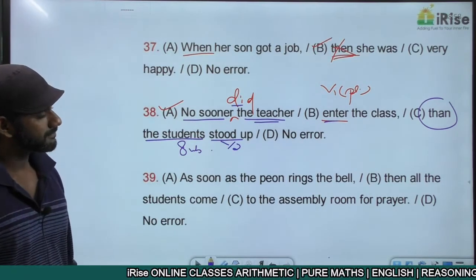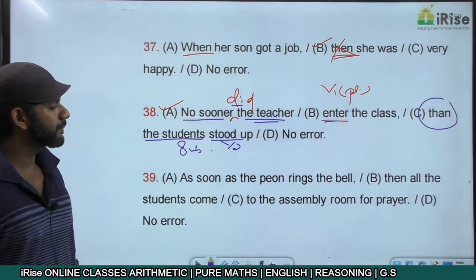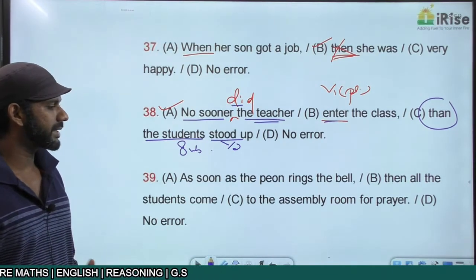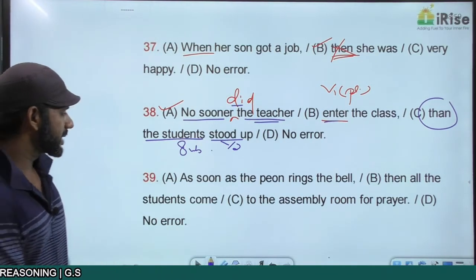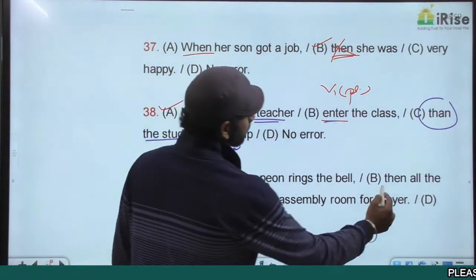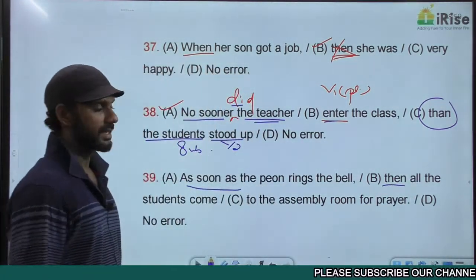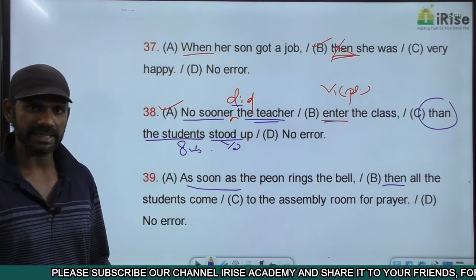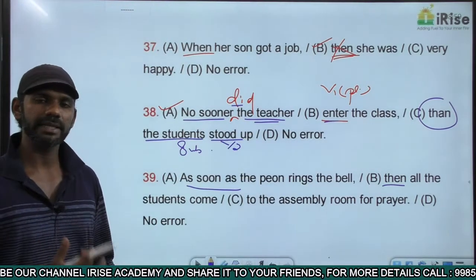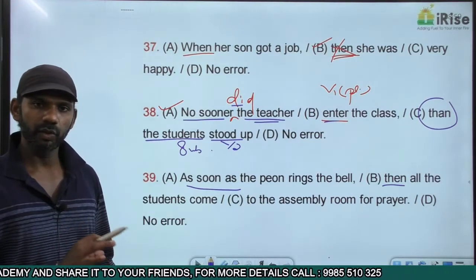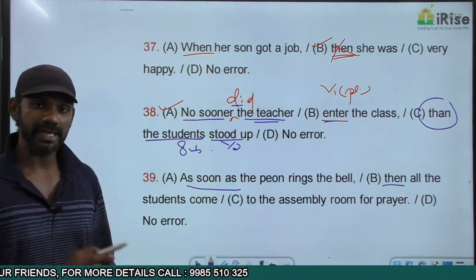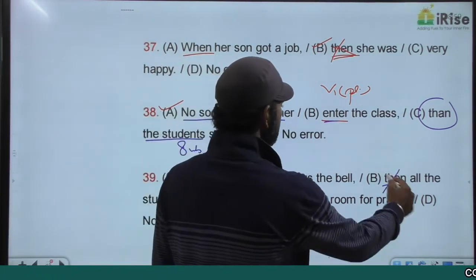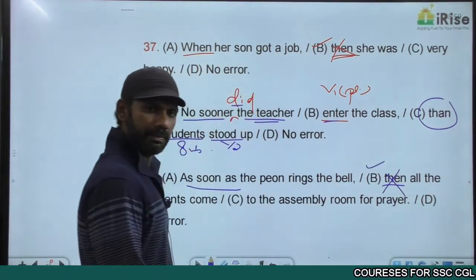The next one. As soon as the peon rings the first bell, then all the students come to the assembly room for prayer. "As soon as" and "then" become an error with redundancy. "As soon as" conveys the same meaning as "then," so two words conveying almost the same meaning. The error is with redundancy. In this statement, then is not required. The error is in part B.